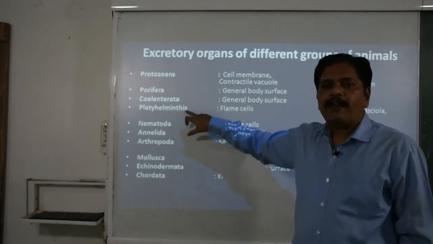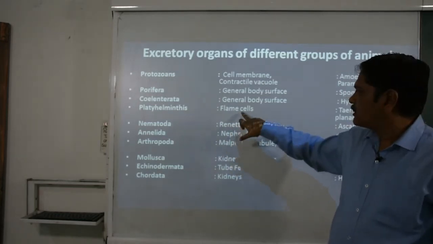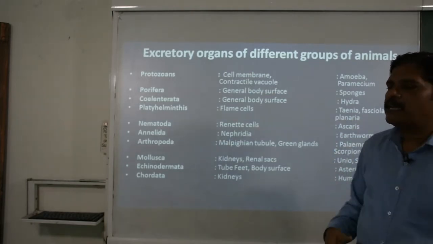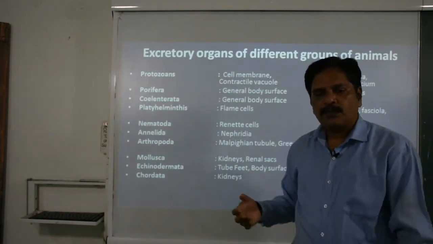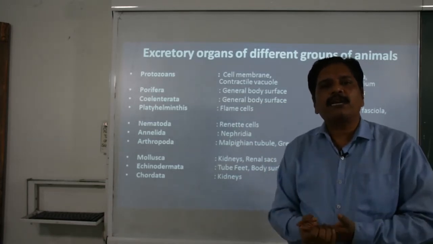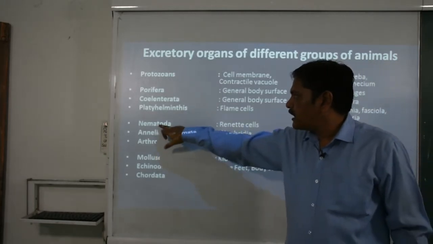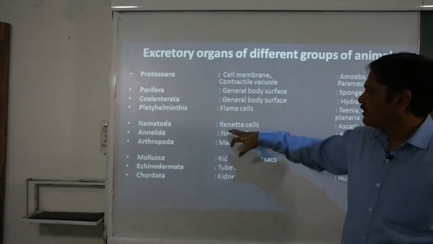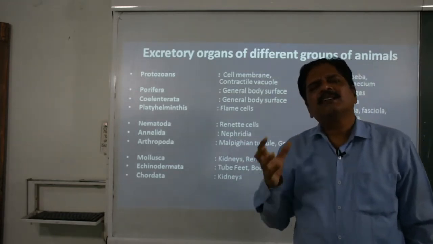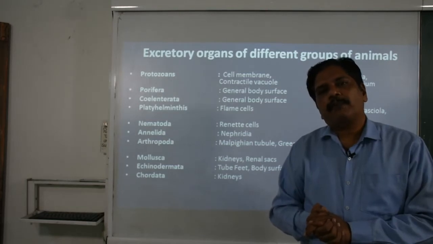Platyhelminthes, the flat worms. Here the basic excretory organ is the flame cell. Taenia solium, Fasciola hepatica and the planarians are the well known examples. These flame cells remain embedded in the body, and by diffusion they perform this function. Then the nematodes, thread like animals, they have the renette cells. These renette cells are also in Ascaris. In general, these are kept in the category of parasites.